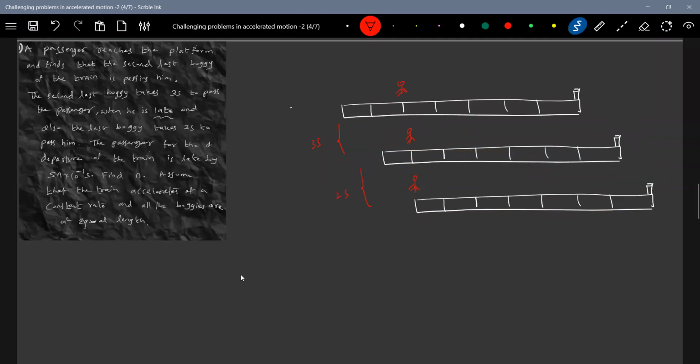Two more seconds it will take. Hope everyone is able to understand now. The passenger for the departure of the train is late by what time? Let this velocity be u, I'll write it. Let this be v. And the train is going to accelerate. It is going to have constant acceleration.